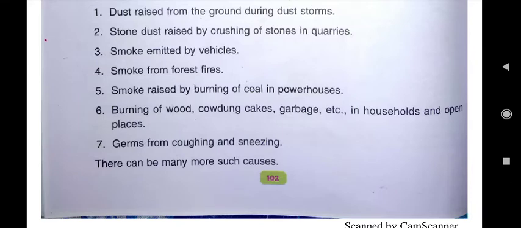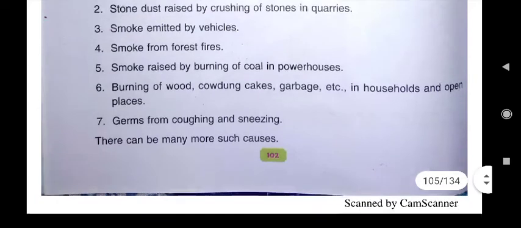Those smokes also make the air polluted. Then smoke from forest fires. If there is any fire in the forest, then due to fire, smoke will rise. That smoke will make the air dirty. Then smoke raised by burning of coal in powerhouses.